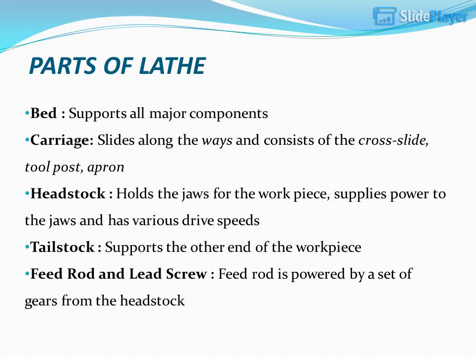Parts of lathe. Bed, supports all major components. Carriage, slides along the ways and consists of the cross slide, tool post, and apron. Headstock, holds the jaws for the workpiece, supplies power to the jaws and has various drive speeds. Tailstock, supports the other end of the workpiece. Feed rod and lead screw. The feed rod is powered by a set of gears from the headstock.